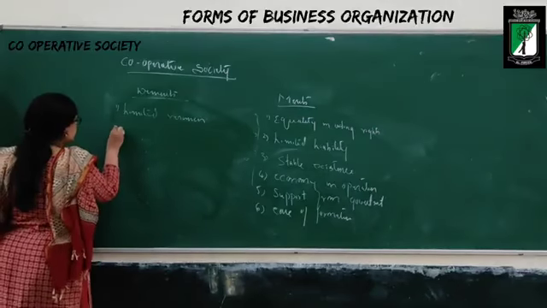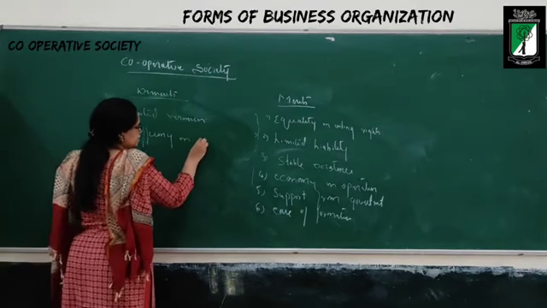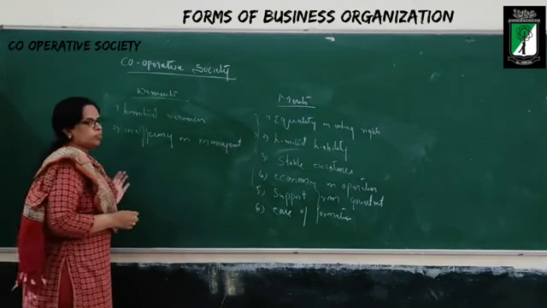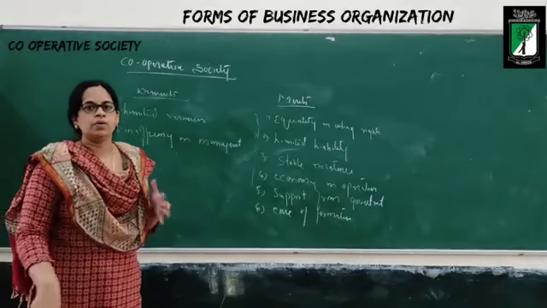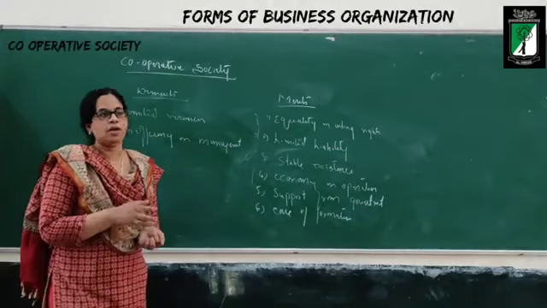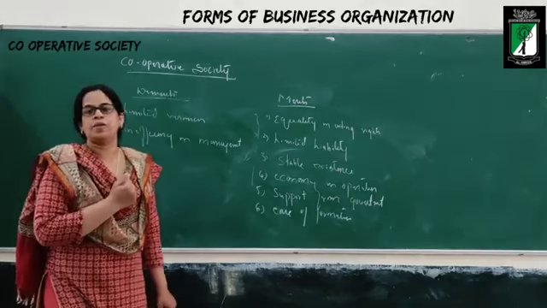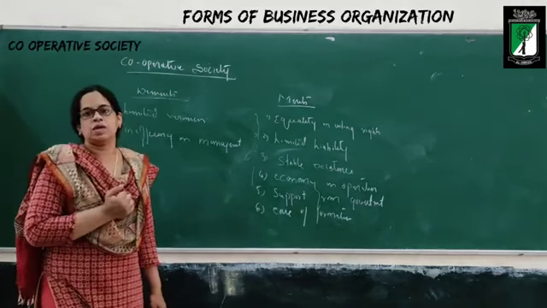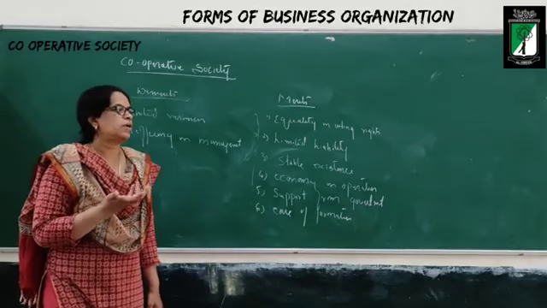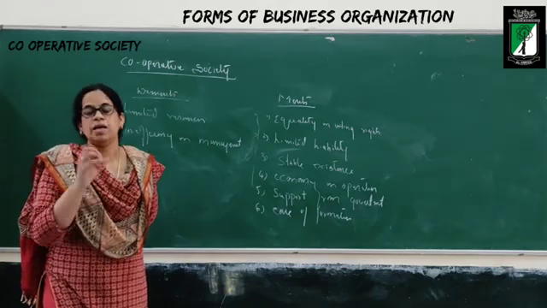disadvantages. The next one is inefficiency in management. Dear student, since this is started by people voluntarily, when a person joins the business, you will not see his qualification, you will not see his experience. Anybody who is an adult and wants to become a member will become a member. And those people are going to run and manage the business. Some may have experience, some may not, thereby the business cannot be run efficiently.